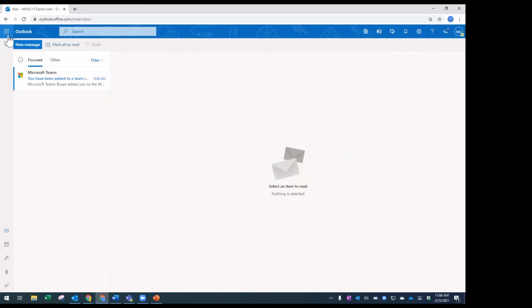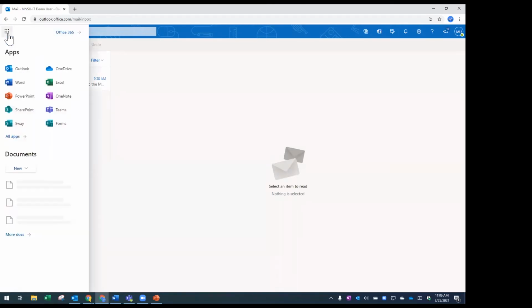you'll see what we call the waffle menu, but it is officially named the app launcher. So I'm going to click on that. And it opens up all the different apps that I have available to me in Office 365. And it gives me the most popular apps up here at the top. And you'll see that one of those is Teams.